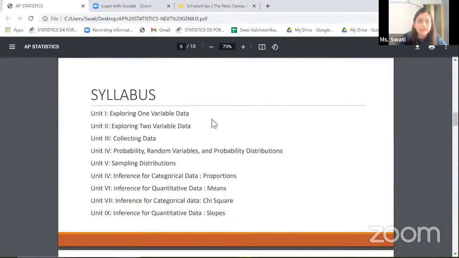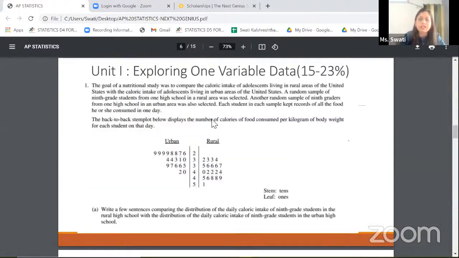Moving further to the syllabus, so essentially the AP statistics syllabus has 9 units, so to say. I'll be talking about each of the units one by one. Let's come to the first unit. This unit is about exploring one variable data. So essentially the first unit is very much similar to what you've been learning in school statistics.